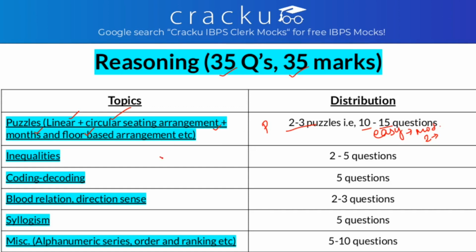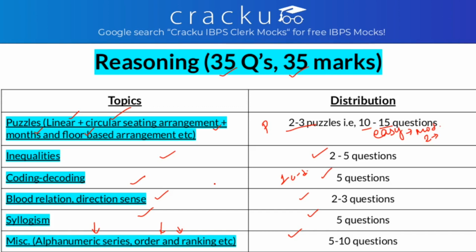Another is inequalities. You get 2 to 5 questions from inequalities. They are easy type. Next is coding and decoding. You get 1 set of coding decoding and that contains 5 questions. You have questions from blood relation and direction sense, 2 to 3 in number. From syllogism you have 5 questions and from miscellaneous you have 5 to 10 questions. So what is miscellaneous in reasoning? Under miscellaneous topics of reasoning we have alphanumerical series, order and ranking, and even word formation, and these types of questions.